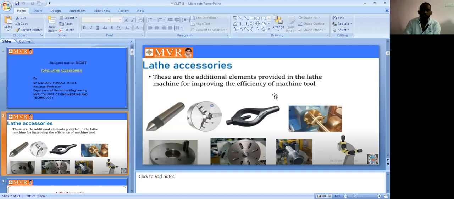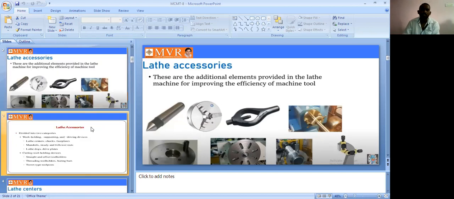So it is one of the introduction. These types of elements we are adding to the lathe machine. These are the lathe axes, and we add these axes to the lathe machine to improve the efficiency of the machine tool. So that is the introduction.